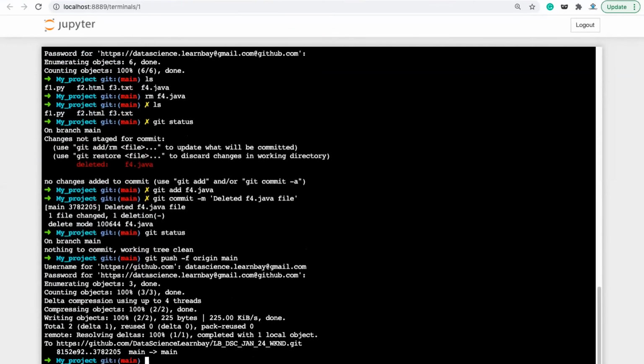So rm basically deleted it from the local repository. Then we add these changes to the staging area. We are informing Git that we have deleted this f4.java from my local repository, so it will delete the f4.java file from the indexing area or the staging area. Then we commit those changes with only 3 files, F1, F2, F3. So a new commit will be done with F1, F2, F3 where F4 will not be available. And then we push those changes to the repository.